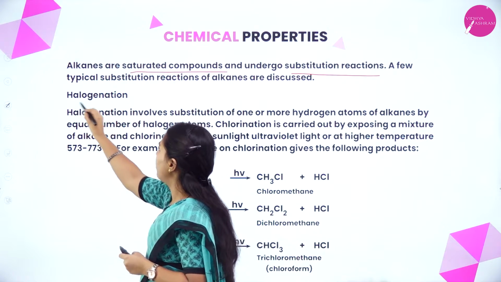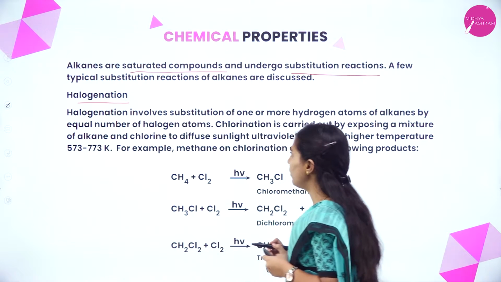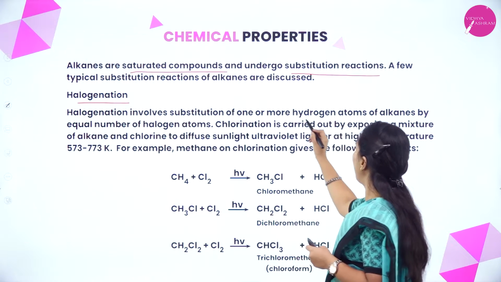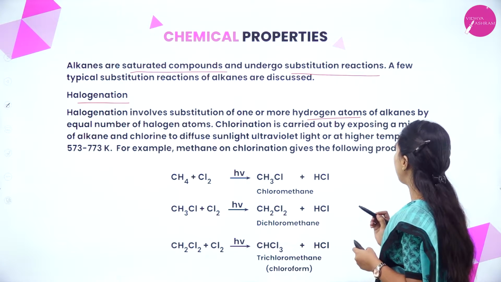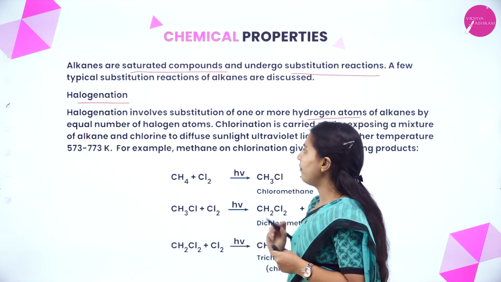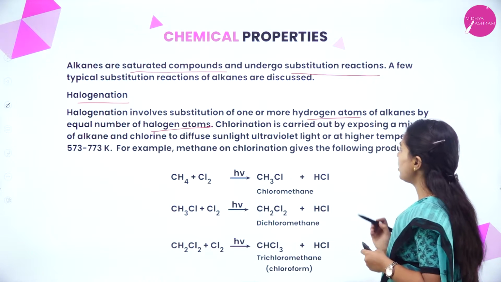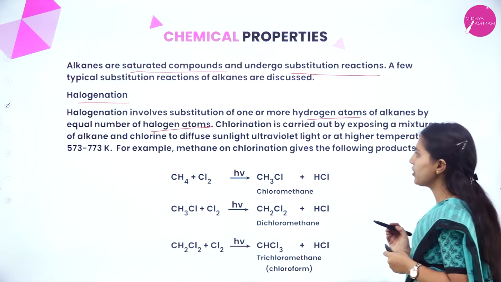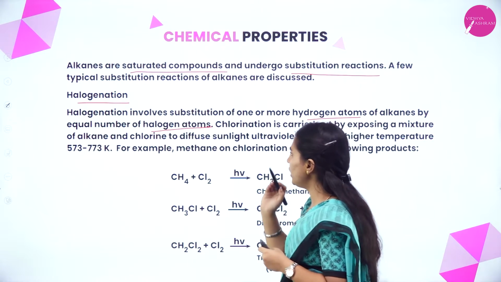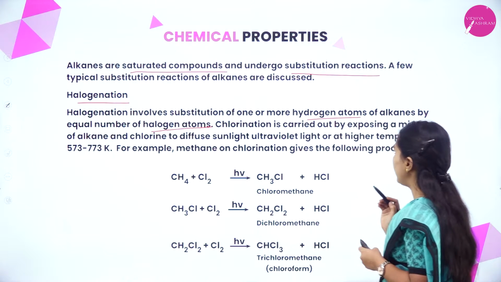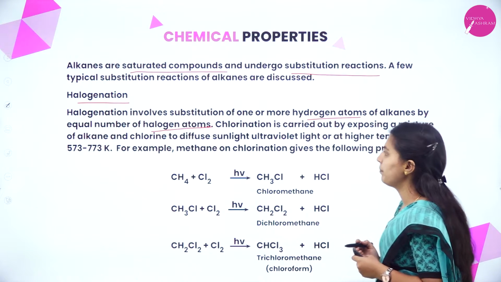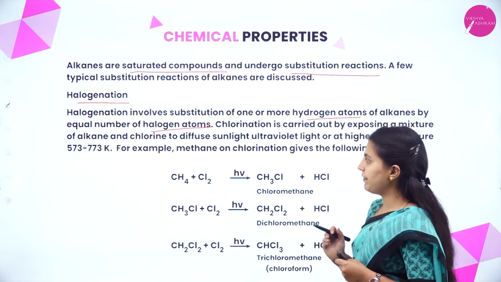First, we'll see halogenation. Halogenation involves substitution of one or more hydrogen atoms of alkanes by an equal number of halogen atoms. Chlorination is carried out by exposing a mixture of alkane and chlorine to diffuse sunlight, ultraviolet light, or at a higher temperature of 573 to 773 Kelvin.